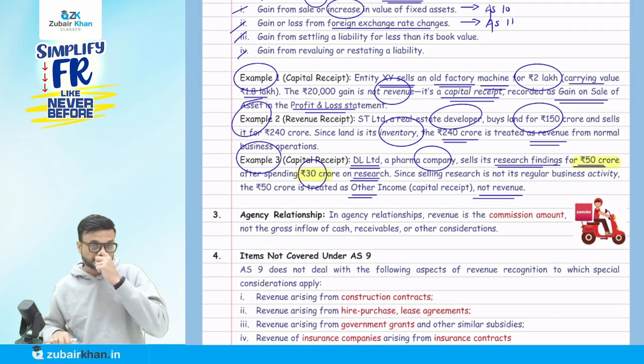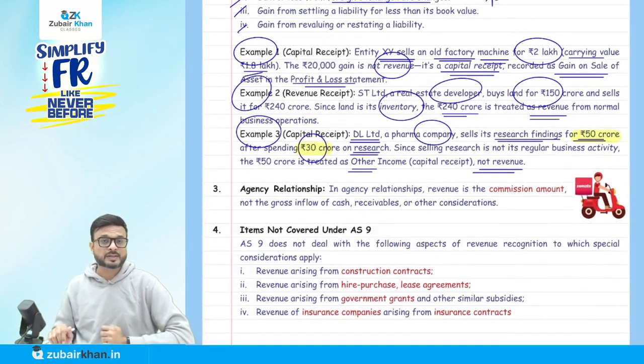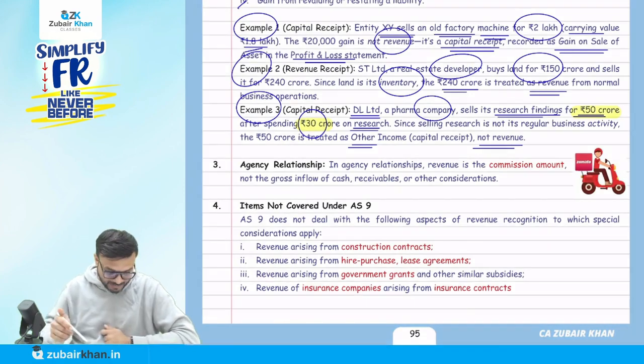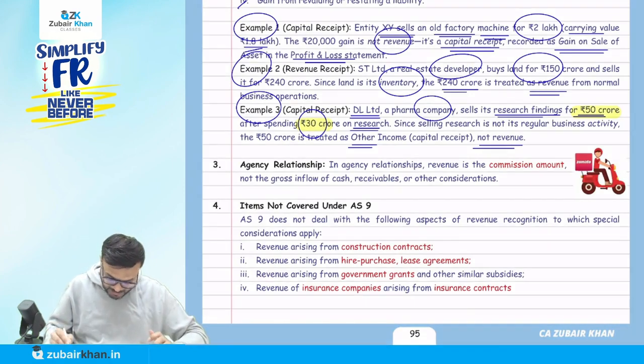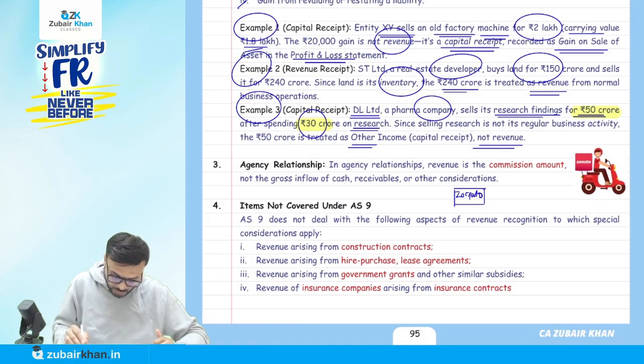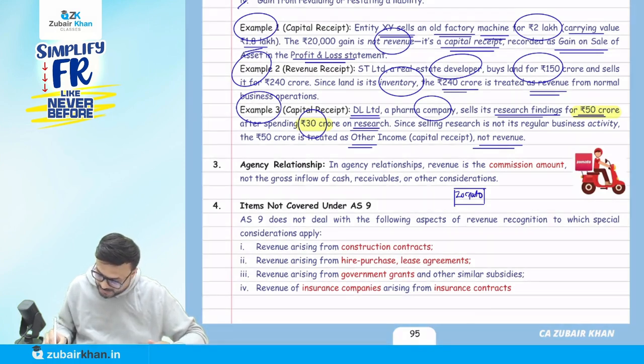Now, there is a small point that I want to discuss with you. That is the agency relationship. You know about Zomato. So understand this. Suppose this is the Zomato app. You open it on your mobile. Suppose you want to place an order. Just give me a minute. Okay. Zomato. Now you want to place an order here. So you place an order.